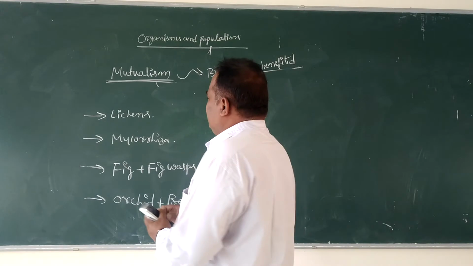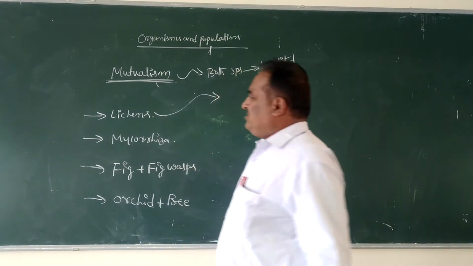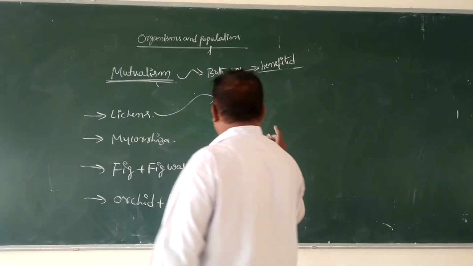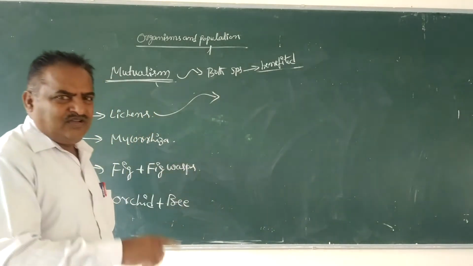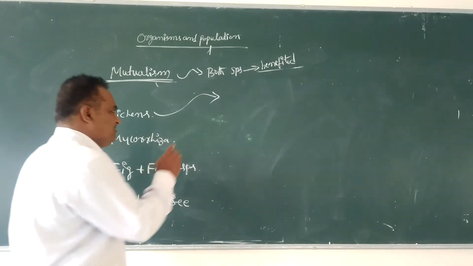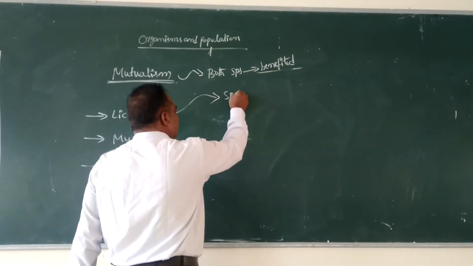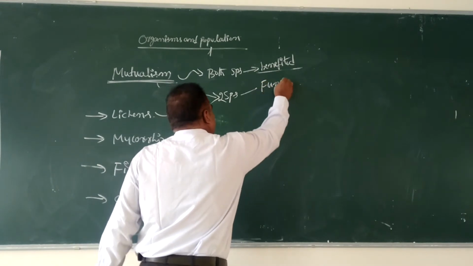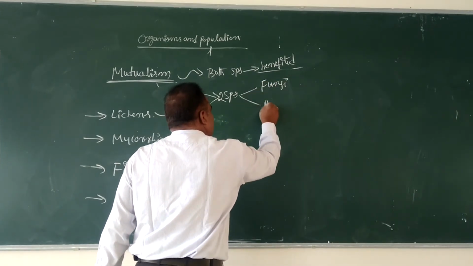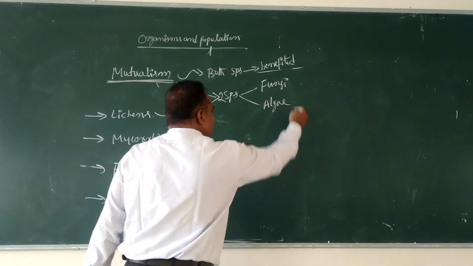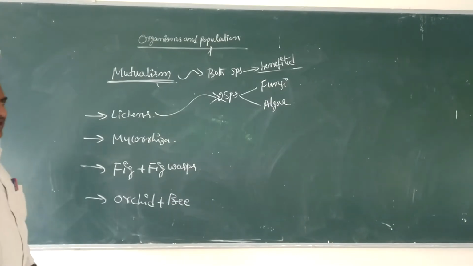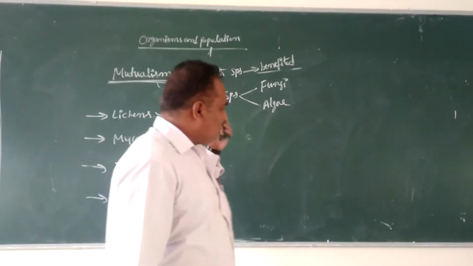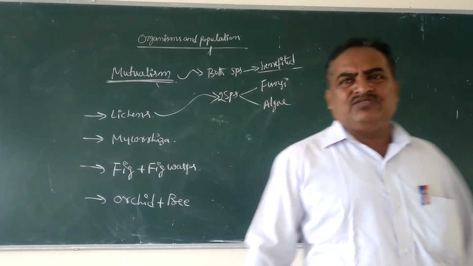Lichens show an association between two species. One is fungi and the other is blue-green algae or cyanobacteria. The association of fungi and algae is called lichenic association.